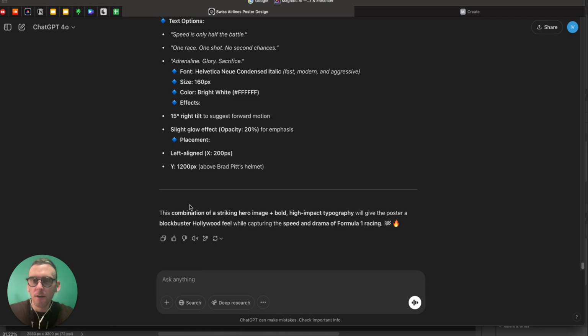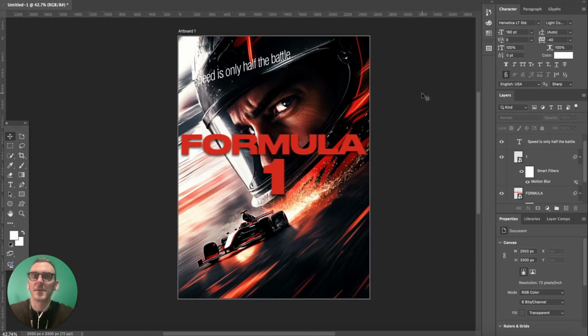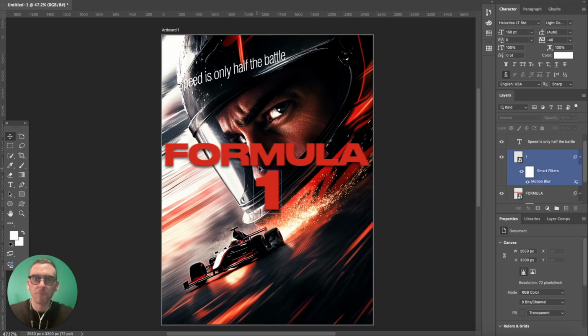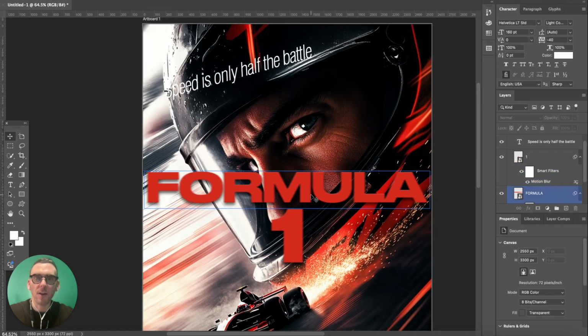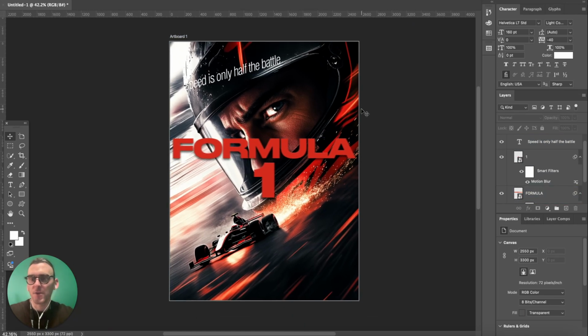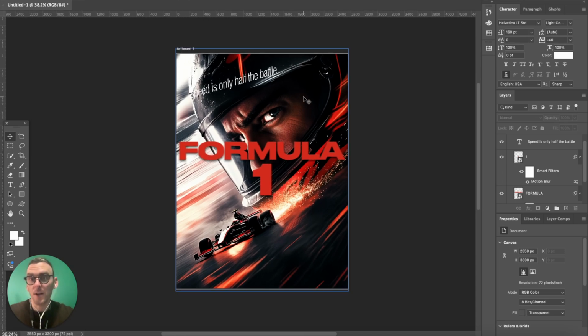Okay, so this combination of a striking hero image and bold, high impact typography will give the poster a blockbuster Hollywood feel while capturing the speed and drama of Formula 1 racing. All right, guys, this is it. This is the poster that ChatGPT designed. Let me know if you're happy with it. It's got motion blur, big type. It's got a hero image with a cool car. This is what ChatGPT can provide in terms of creative direction. Are you happy with it?